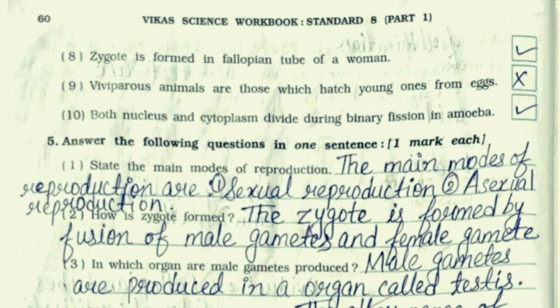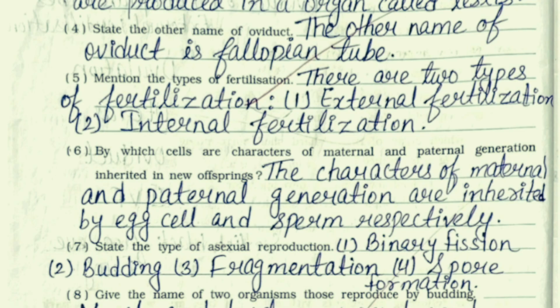Now question number 5, answer the following questions in one sentence. First one, state the main modes of reproduction. The main modes of reproduction are sexual reproduction and asexual reproduction. Second, how is zygote formed? The zygote is formed by fusion of male gametes and female gametes. Third, in which organ are male gametes produced? Male gametes are produced in an organ called testis. Fourth, state the other name of oviduct. The other name of oviduct is fallopian tube.